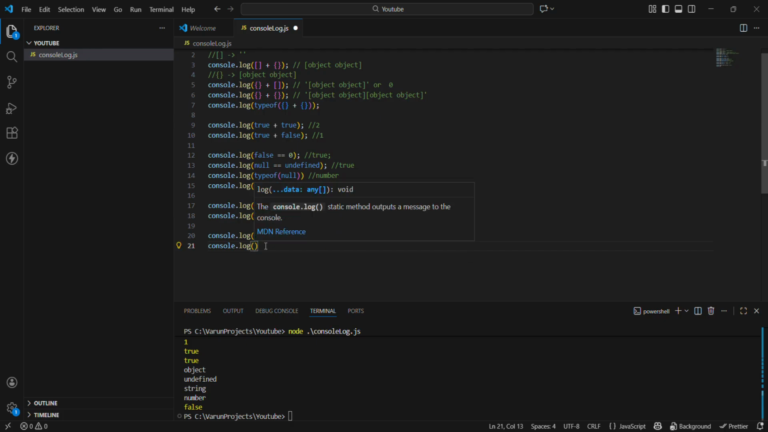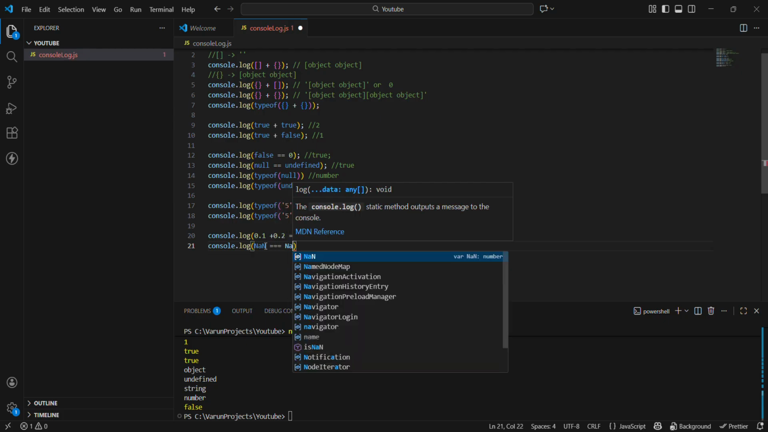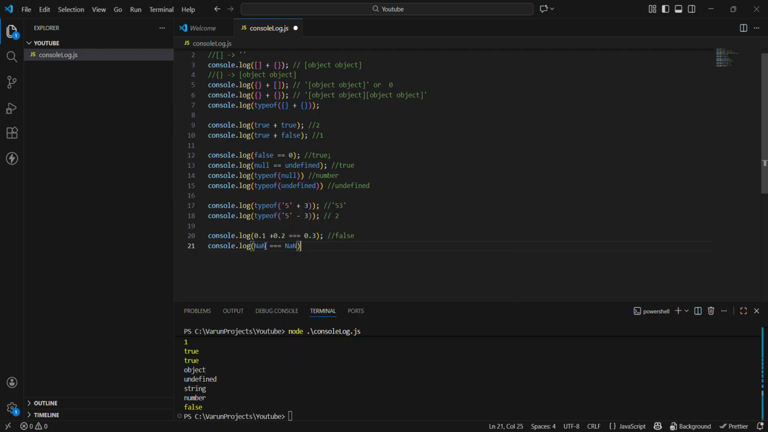Console.log NaN triple equal to NaN. So what do you think will be the output of this, guys? Yes guys, you have said it correctly. This is also false. Now why is this false?